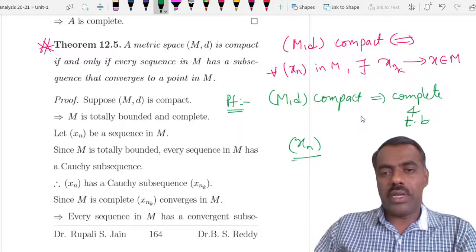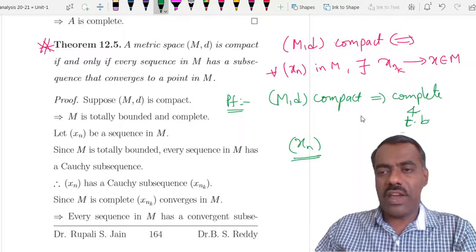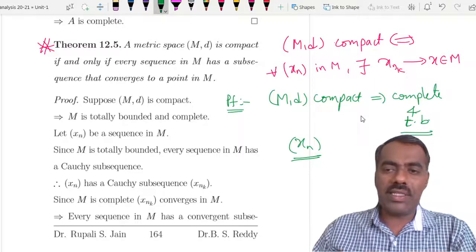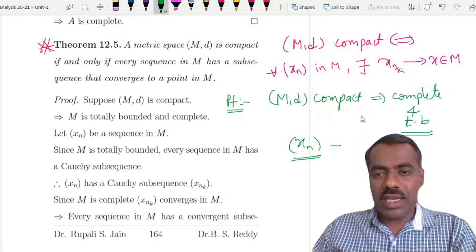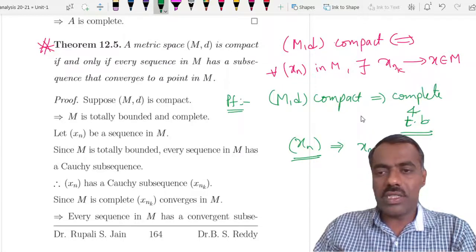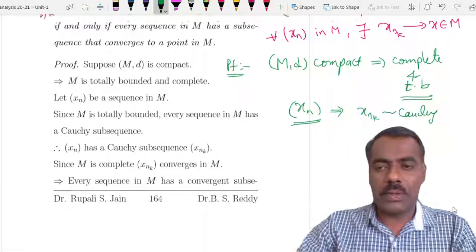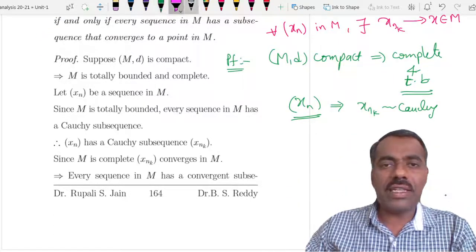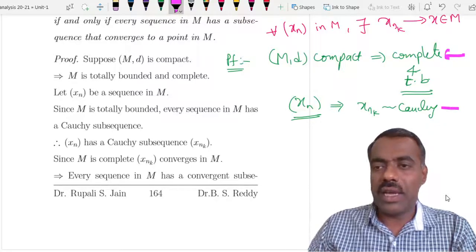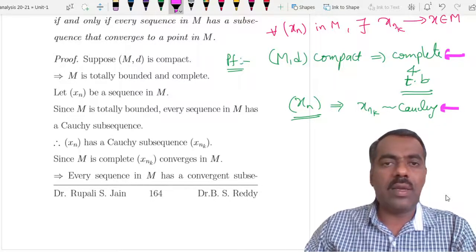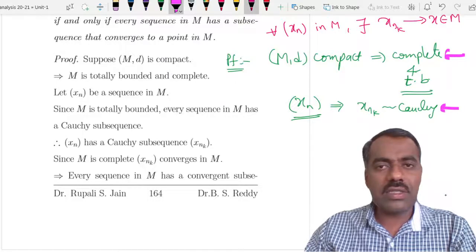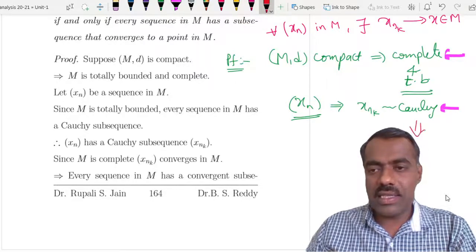Now take this sequence xn, and using the property of a totally bounded subset, every sequence xn has a subsequence xnk which is Cauchy. So every sequence has a Cauchy subsequence, right? Now using the fact that it is complete, Cauchy implies convergence. So what we get here is that this is actually convergent.